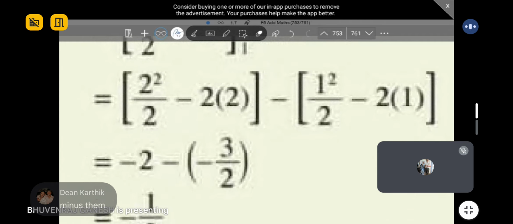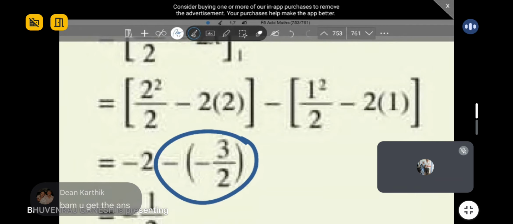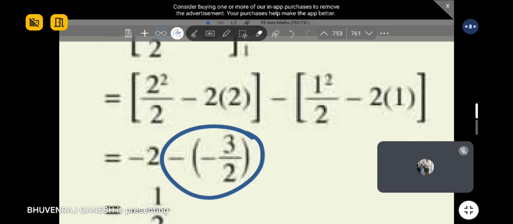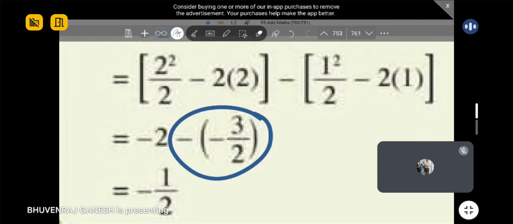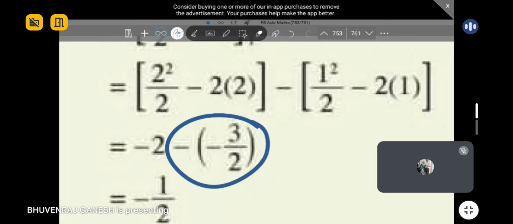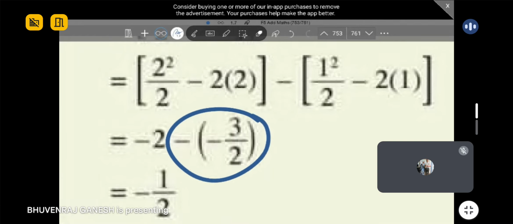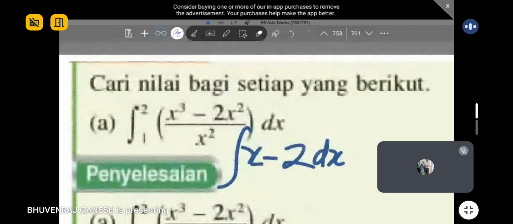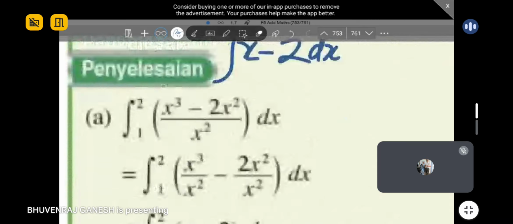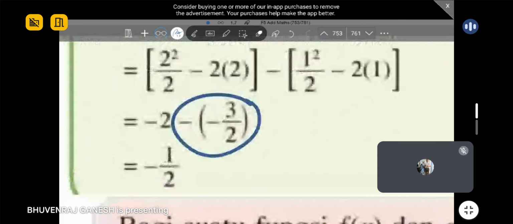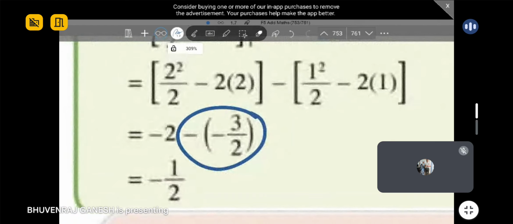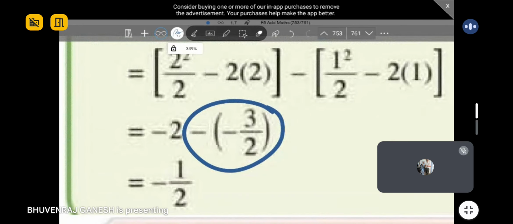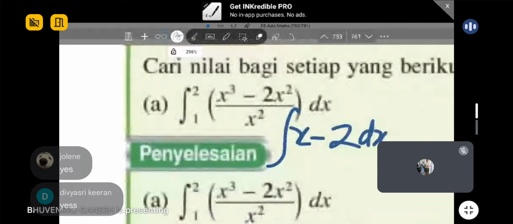Make sure you press the calculator. Be careful, especially with this part, because minus minus becomes plus. So be careful when you key in inside the calculator. Make sure you put the brackets, or else your answer will be wrong. Okay, guys, in this situation, we get a negative value. Kita dapat nilai negative. Is it okay for this type of question? If we get a negative value, yes, it's okay.